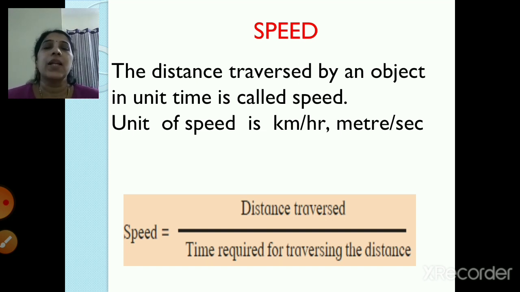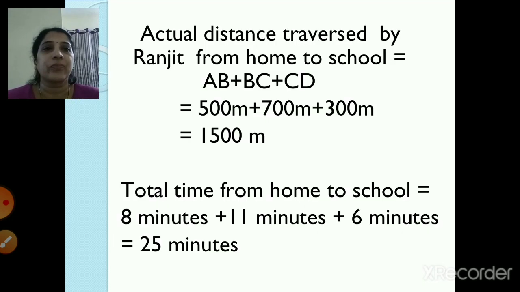So what is speed? The distance traversed by an object in unit time is called speed, and the unit of speed is kilometer per hour or meter per second. And the formula for calculating speed is equal to distance traversed upon time required for traversing the distance.